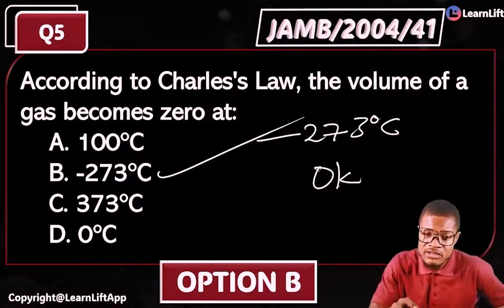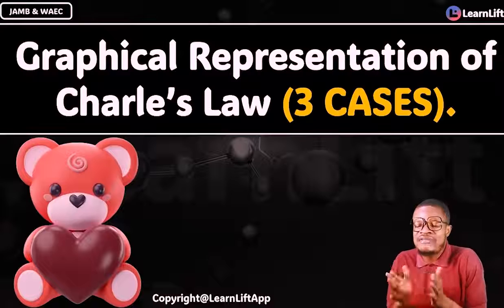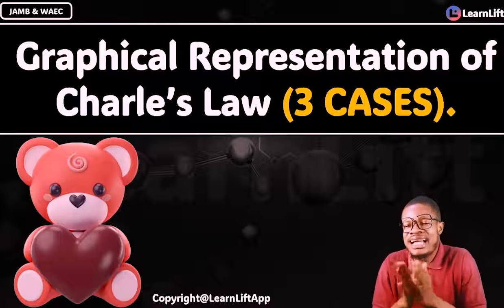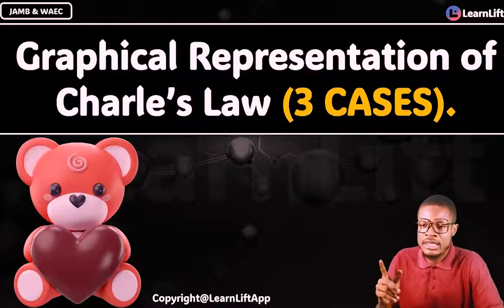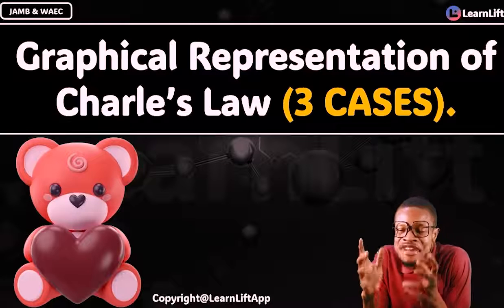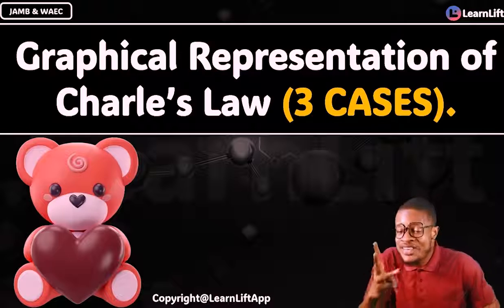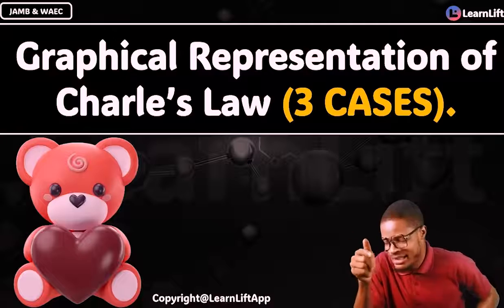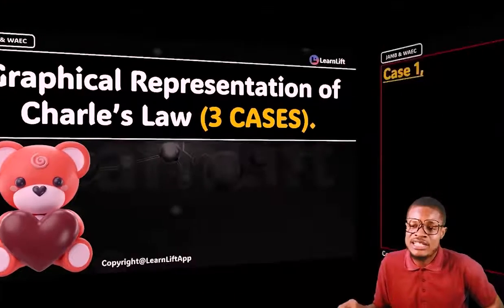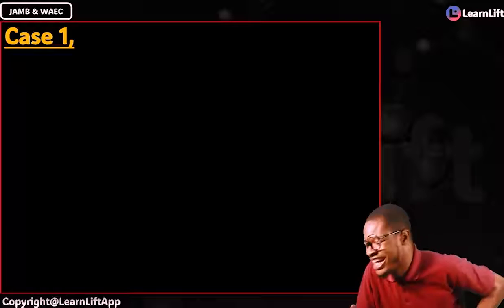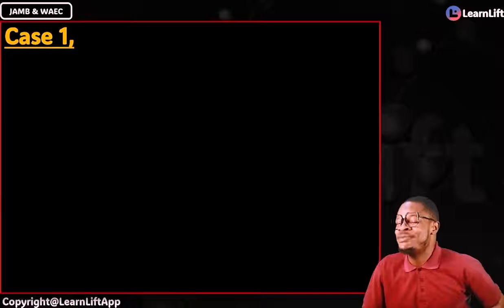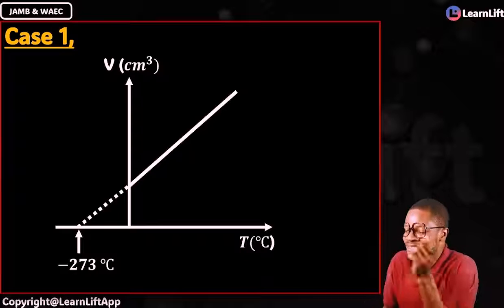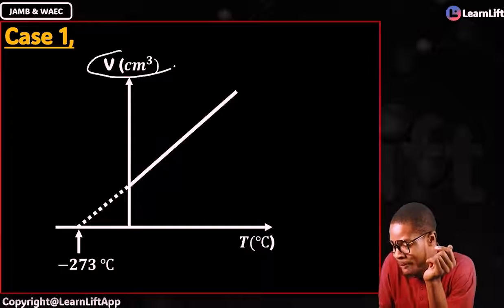Does it make sense? If you get this very fast with me, please, what is the graphical representation of your Charles' law? How do we represent Charles' law graphically? Don't forget this. Charles' law is represented graphically in three ways. I gave you three cases of your Boyle's law. You remember them, right? So what are the three cases that you see in your Charles' law? Very simple. Case one. It's possible that you see something like this. Very, very easy and direct. What's that? This guy is volume in cm cube.